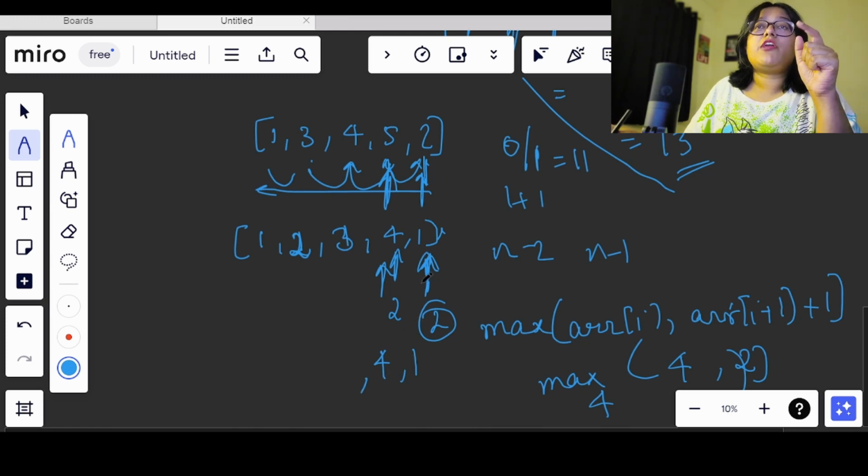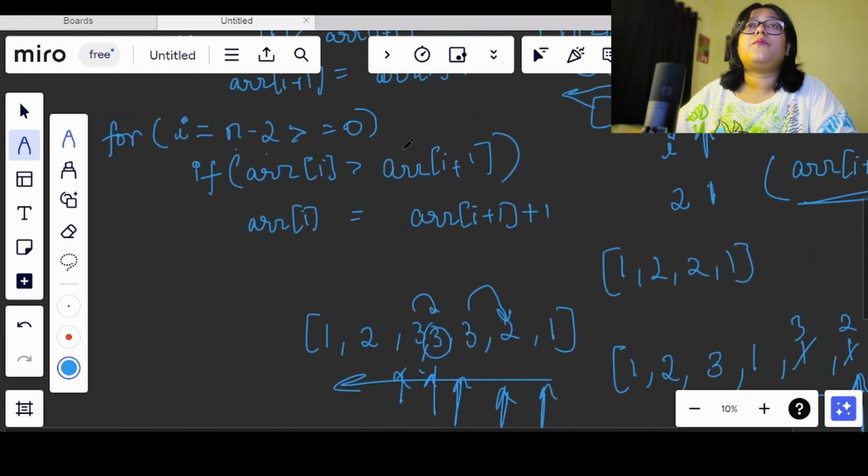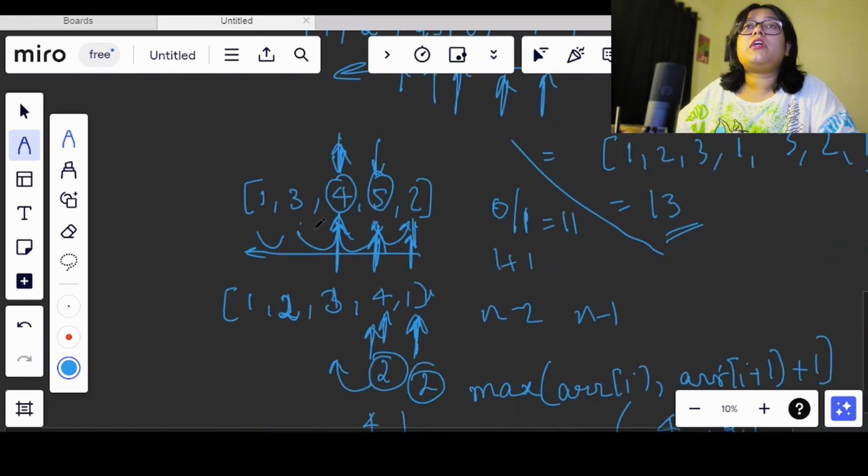In the same way, if we had followed the previous order, according to that we would have gotten a different value here, so we will not increment anymore. But what will happen, let's say now this value we have here, and we have 4 and 5, this 4 here and this 5 here. According to the code, if arr[i] is greater than arr[i + 1], here this condition is failing.